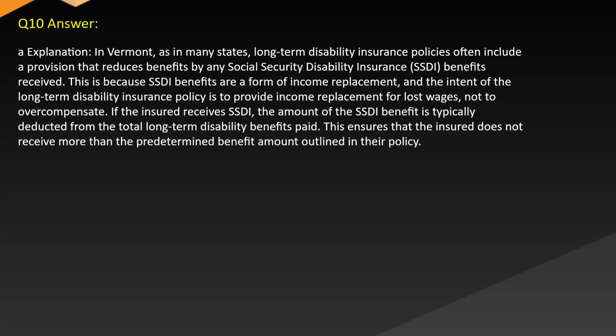Answer. A. Explanation. In Vermont, as in many states, long-term disability insurance policies often include a provision that reduces benefits by any Social Security Disability Insurance (SSDI) benefits received. This is because SSDI benefits are a form of income replacement, and the intent of the long-term disability insurance policy is to provide income replacement for lost wages, not to overcompensate. If the insured receives SSDI, the amount of the SSDI benefit is typically deducted from the total long-term disability benefits paid. This ensures that the insured does not receive more than the predetermined benefit amount outlined in their policy.